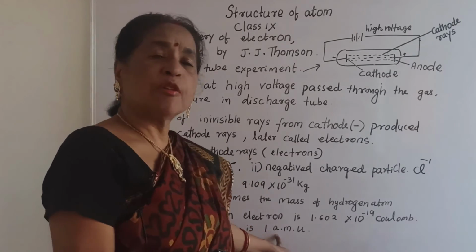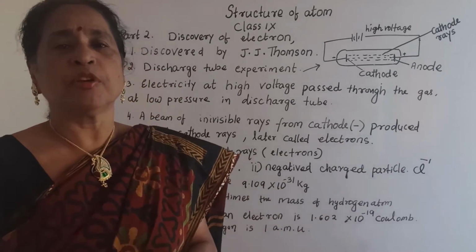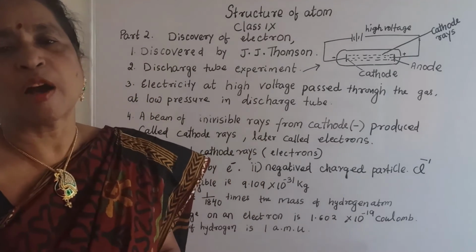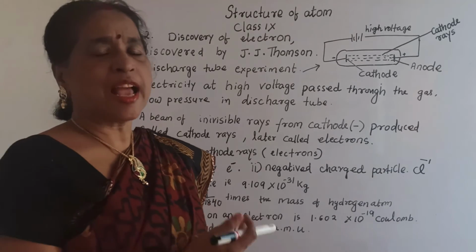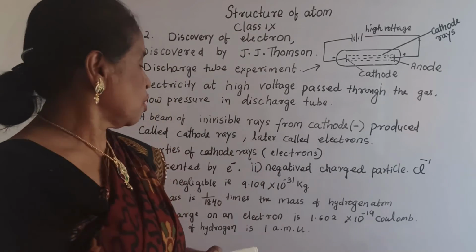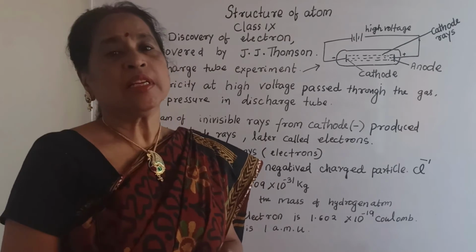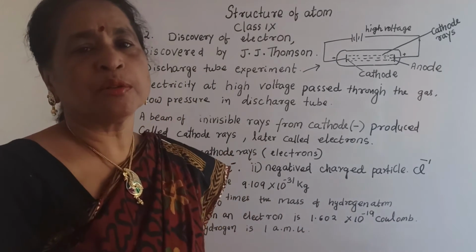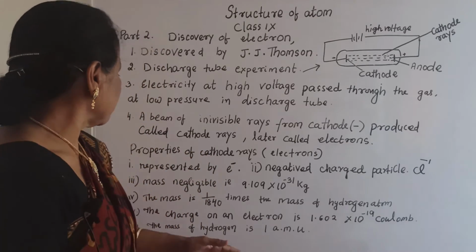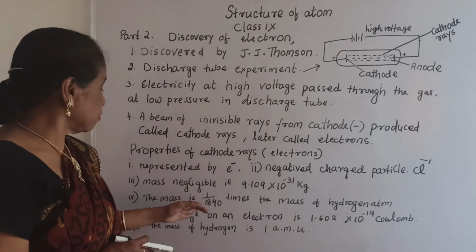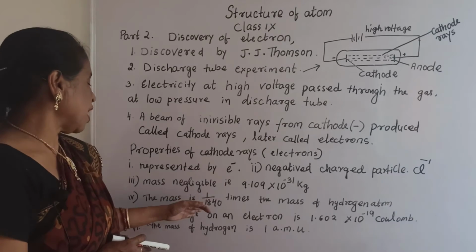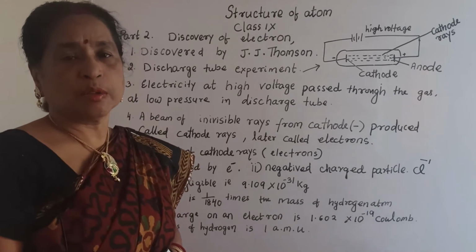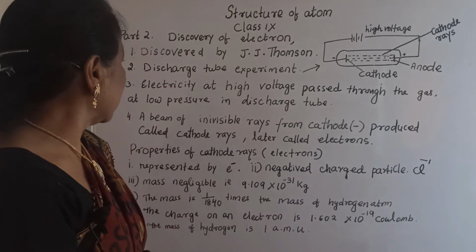So you should remember the atomic mass of all the most important elements in the periodic table. The atomic mass of hydrogen is 1, or the gram atomic mass of hydrogen is 1 gram. That is why the electron is so small in mass, 1 by 1840 times the mass of hydrogen. I hope it is clear.